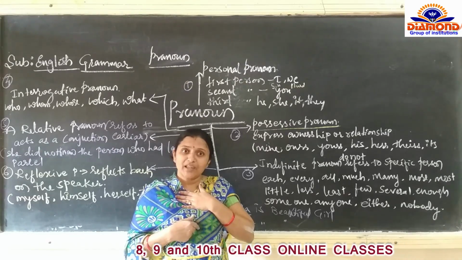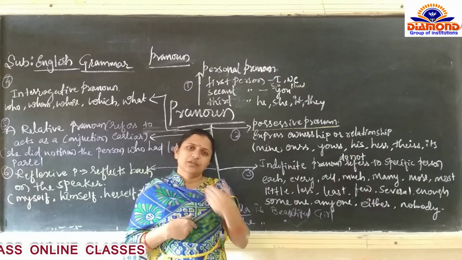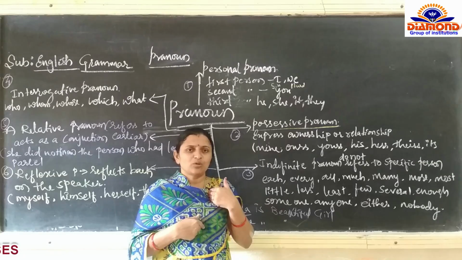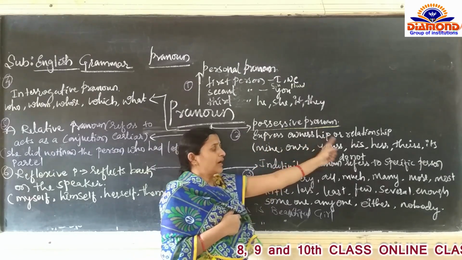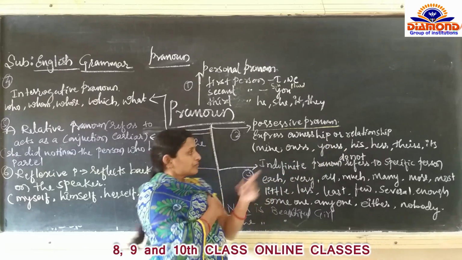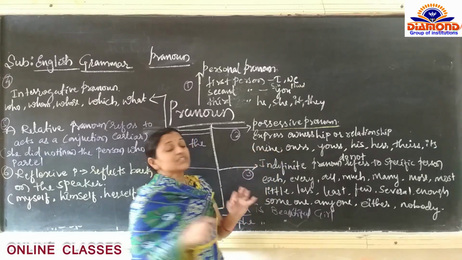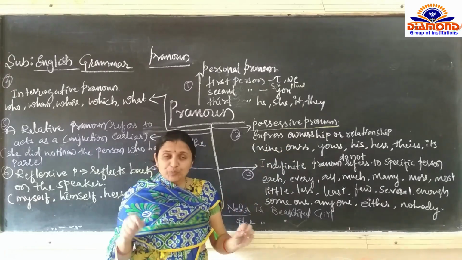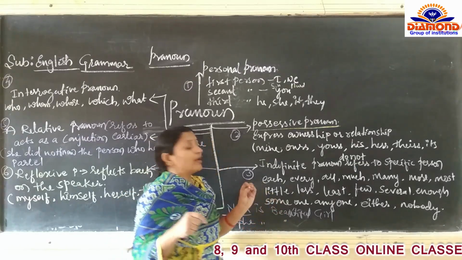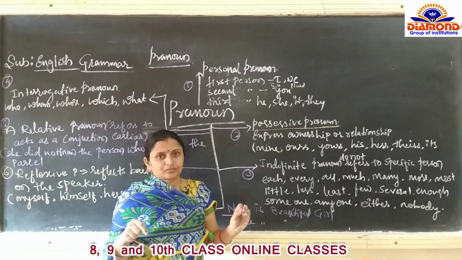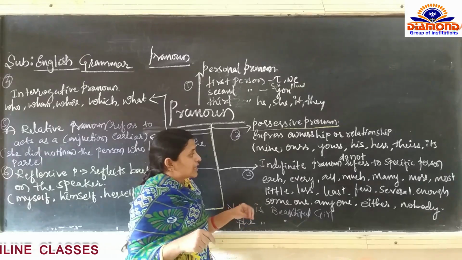That book is mine. Who is the owner of that book? Mine, I am the owner of that book. So it is going to tell the ownership and relationship. Theirs, its, yours, his, all this is possessive pronoun. Possessive pronouns are going to show the relationship or ownership.